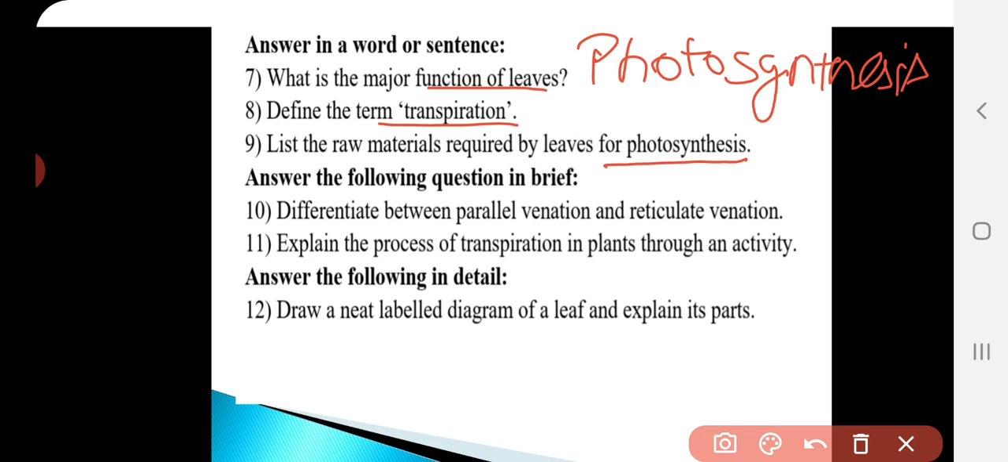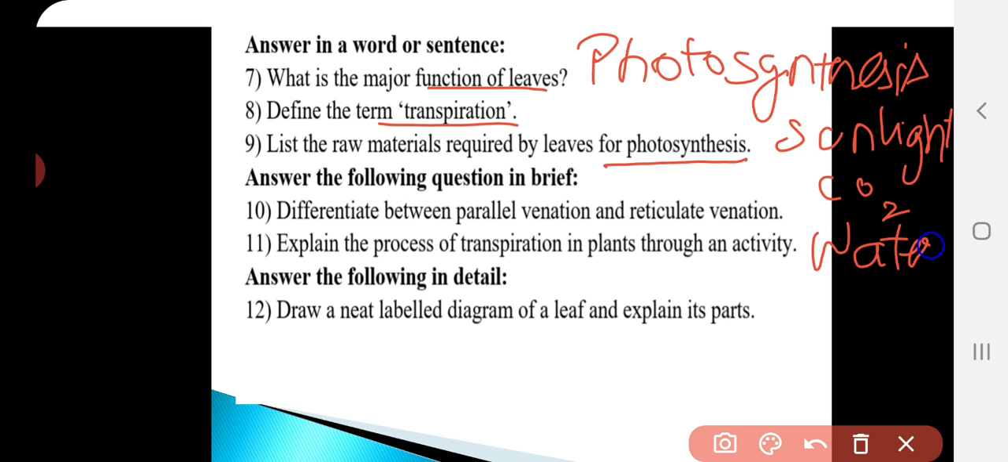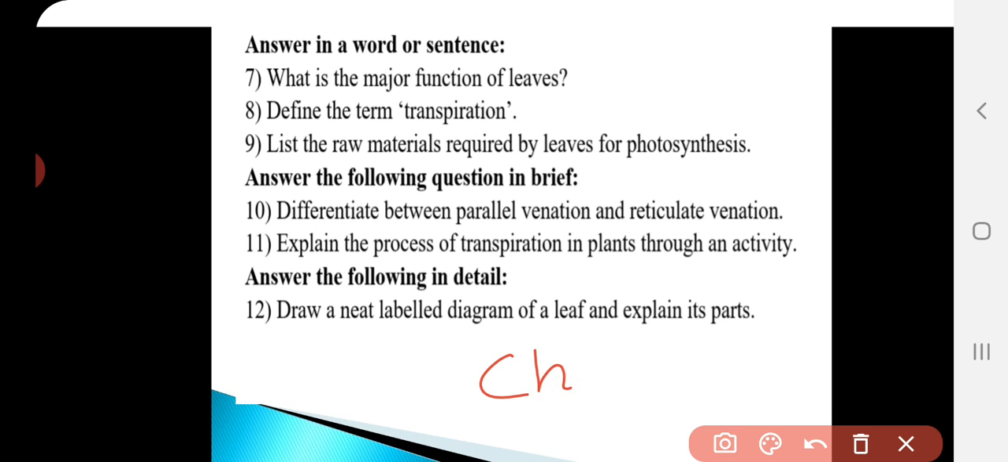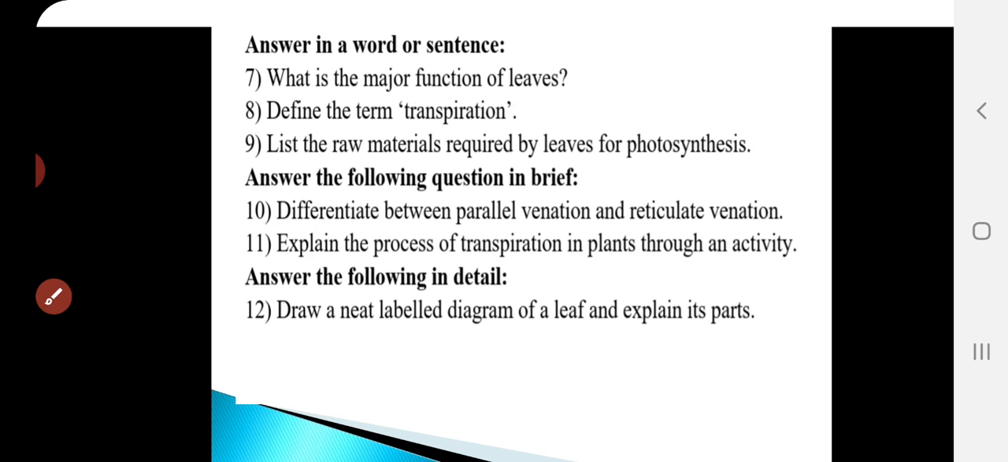It is sunlight, carbon dioxide, that is I'm mentioning here as CO2, carbon dioxide, and water and chlorophyll. Okay. Chlorophyll is the green pigment which present in the leaf. Okay. For preparing food. That is the chlorophyll. Okay. So these are the raw materials. And next, answer the following question in brief.